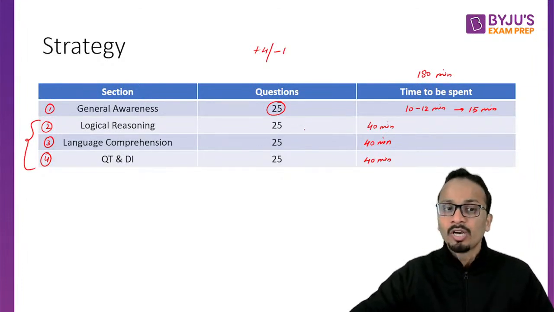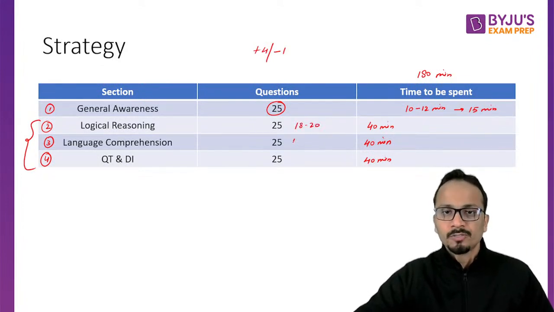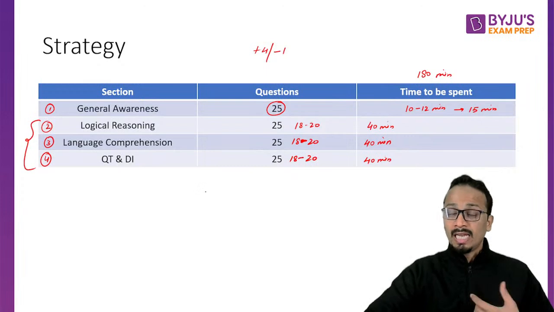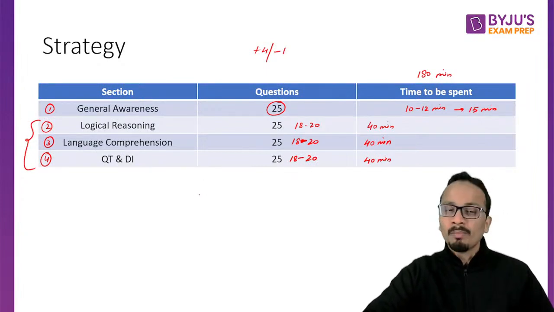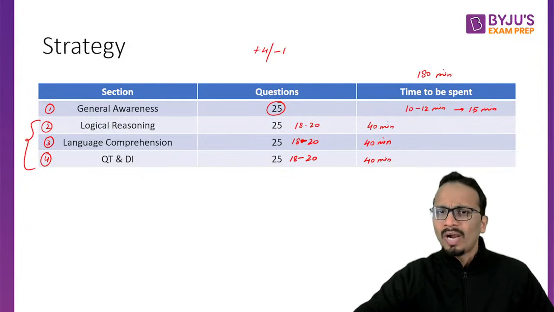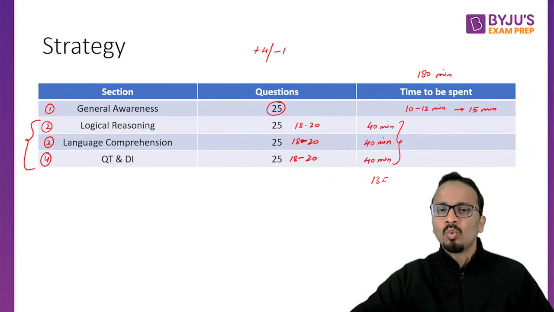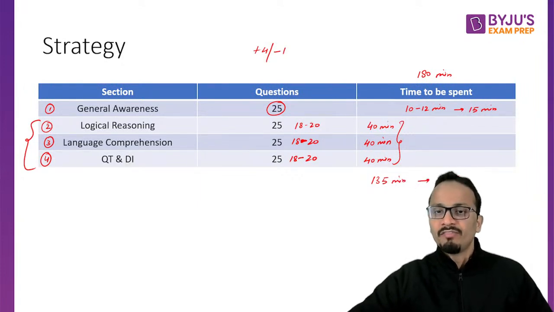In these 40 minutes, target at least 18 to 20 questions. This should be your target in each of these sections. In case you are strong in any of the sections, you can attempt more questions in that section also. After these 120 minutes and 15 minutes, I'm already done with 135 minutes and we are left with 45 minutes.